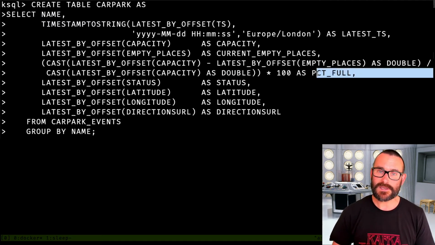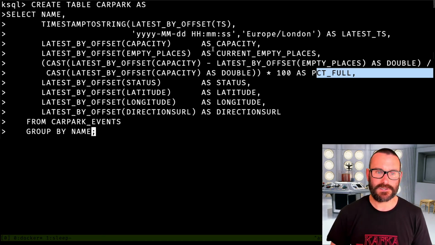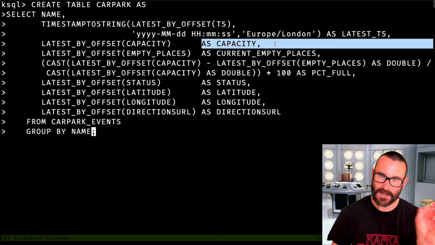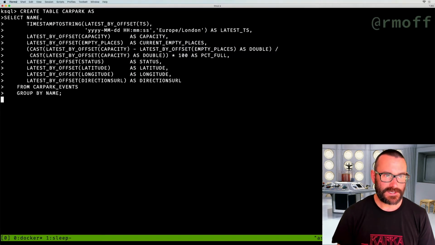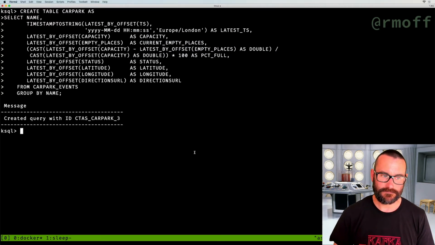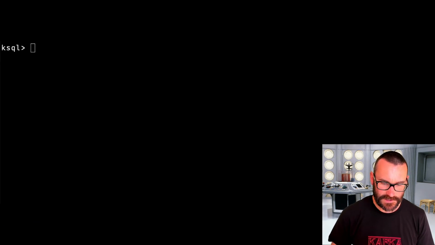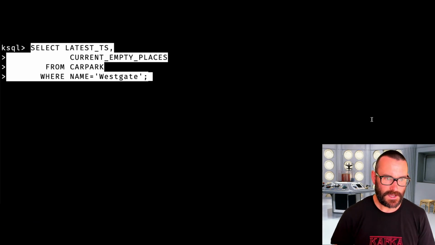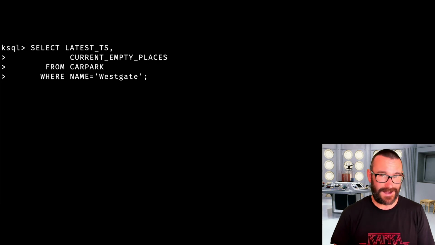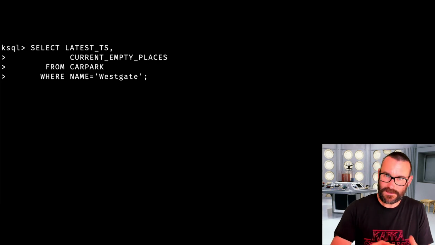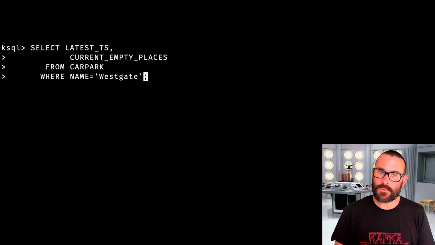You can see we're using ksqlDB and we're running a bunch of SQL. We're doing functions and calculations, and we're changing schema because we can use the AS operator to change the name of a field. So we set that running and we go and create a table. Now we can do this kind of key value lookup. We can say, I would like to know how many spaces are available at a particular car park. You'll notice here I don't say EMIT CHANGES. Here I'm just saying I would like a key value lookup. I would like to pretend that this is a database, which it kind of is if you squint. I would like to say, what's the current state?